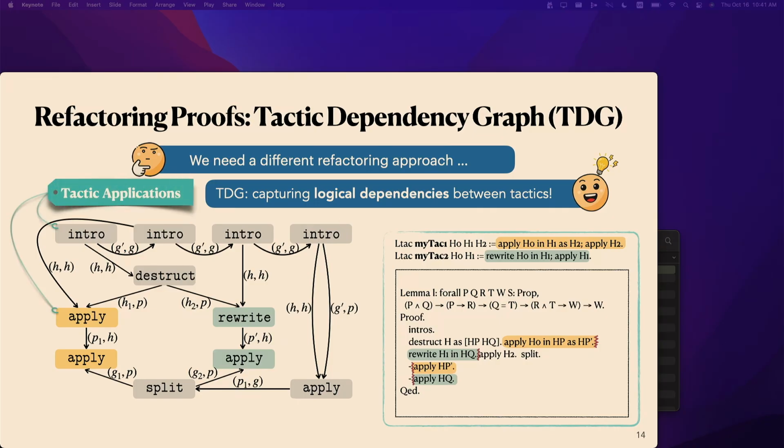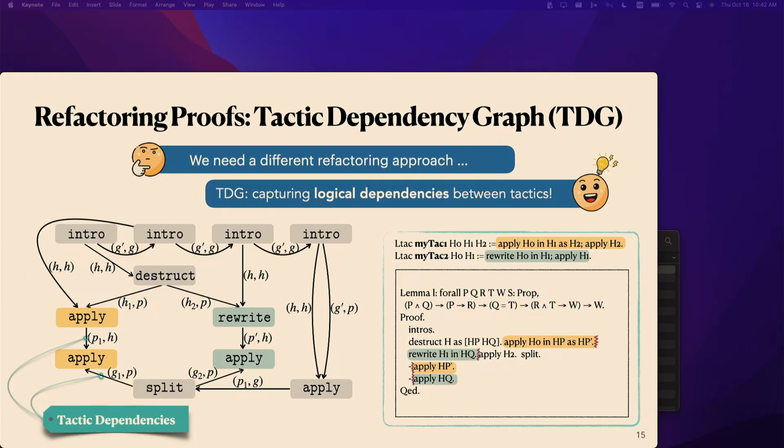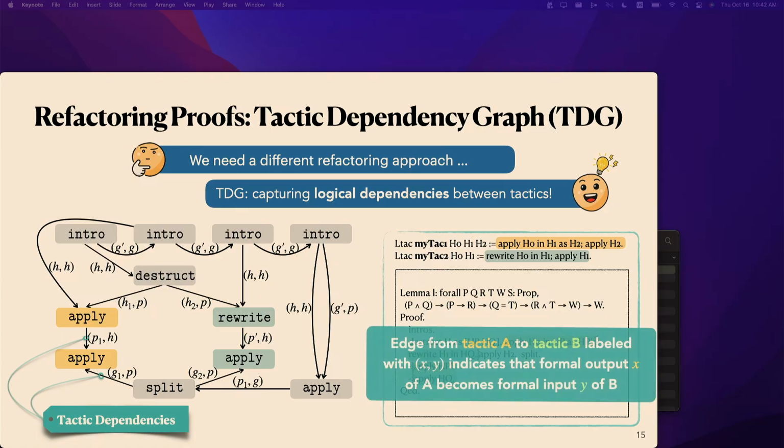So here, a node represents a tactic application. A tactic node would have its formal input and formal output decided by Rocq's built-in semantics. And here, an edge would represent the dependencies between tactic applications. More specifically, an edge from tactic A to B, labeled X, Y, indicates that the formal output X of A becomes the formal input Y of B.